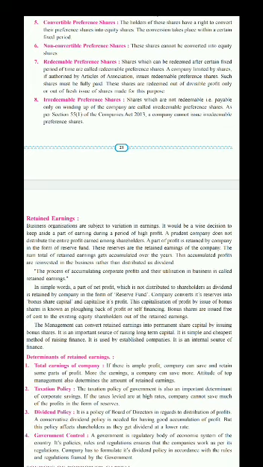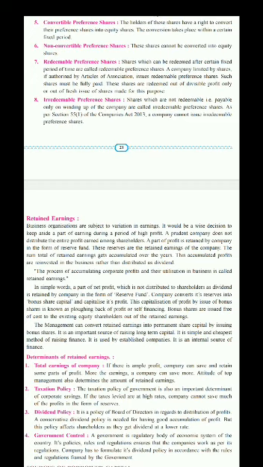Shares which can be redeemed after a certain fixed period are called redeemable preference shares. कंपनी लिमिटेड बाय शेयर्स है और उनके आर्टिकल से परमिशन दिया तो कंपनी रिडीमेबल प्रेफरेंस शेयर्स इशू करती है. See, once again I am telling you, mostly all the preference shares which are issued by a company are redeemable preference shares. Eighth one is irredeemable preference shares.